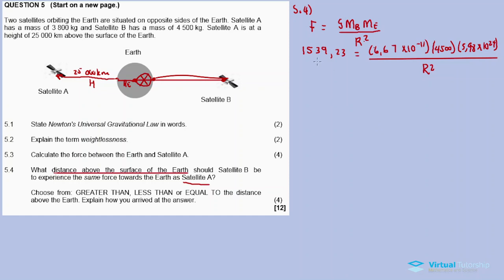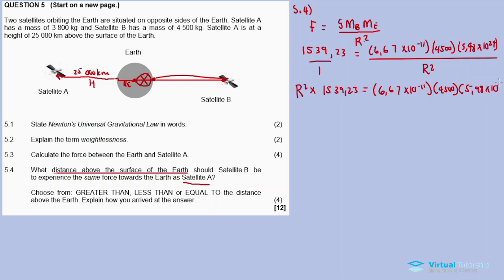Then I cross multiply: 1 times r squared equals this times 1539.23. If we multiply a number by 1, we get that number, so nothing changes for these brackets.